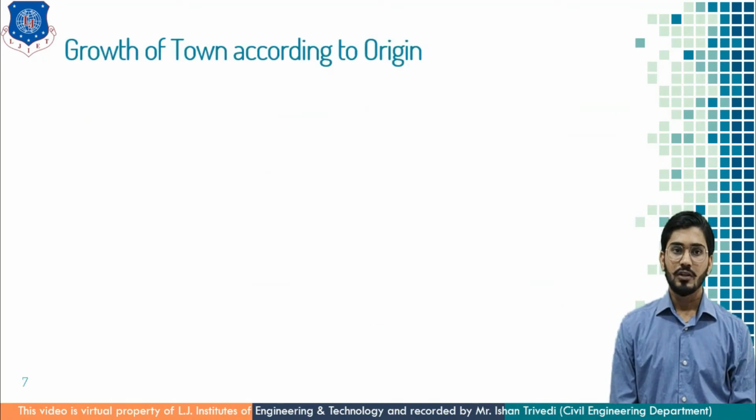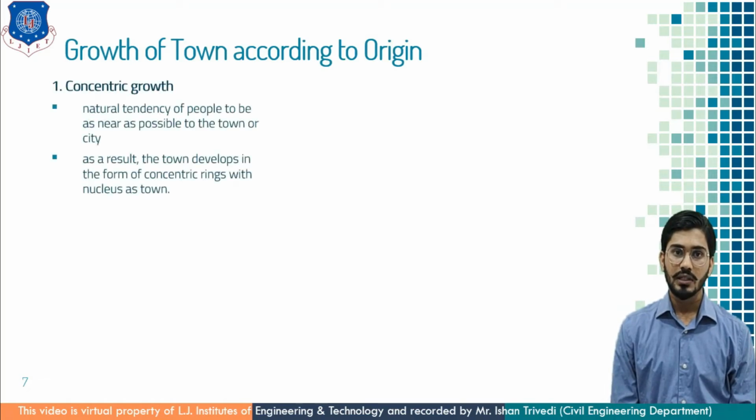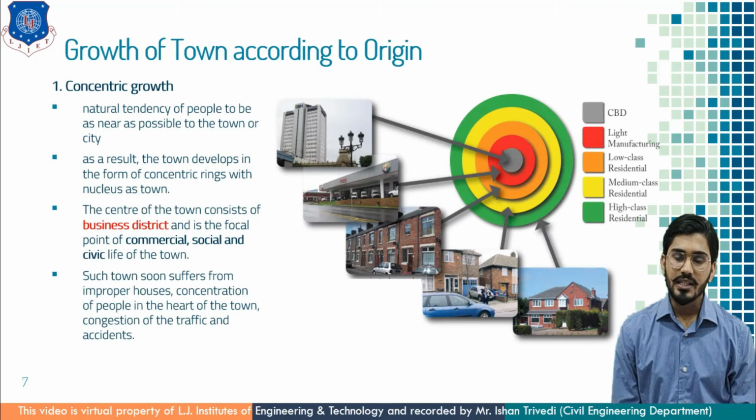Now next is growth of town according to origin, in which I am going to talk about natural growth, which is further classified as concentric growth. It is the natural tendency of people to prefer to live as near as possible to the town or city. As a result of this tendency, the town develops in the form of concentric rings with a nucleus in the town. You can see here there is a nucleus, you can say the CBD area.